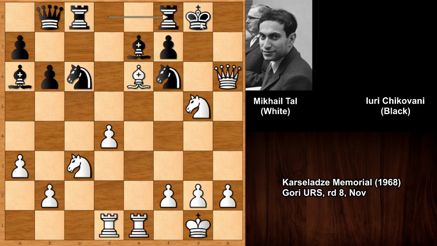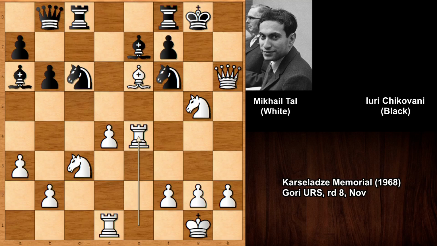So if checking the king, black can move, and then it is going to be perpetual check maybe, and black can take the draw, and black is going to be a happy man. Getting a draw against Mikhail Tal is a success. But of course not. Mikhail Tal lifted his rook up, and after this amazing final move, black resigned. And Mikhail Tal offers both the rook and the bishop in the end. A very cool final position. So Chikovani resigned, the Georgian chess champion.